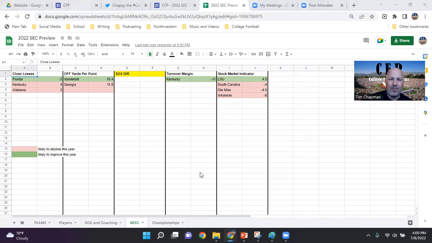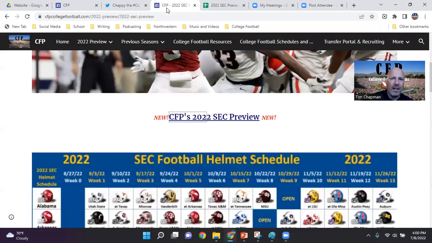And then of course we've got the championships down at the bottom as well. So you can see who's played in the championship in those years. So that's really the preview in a nutshell.